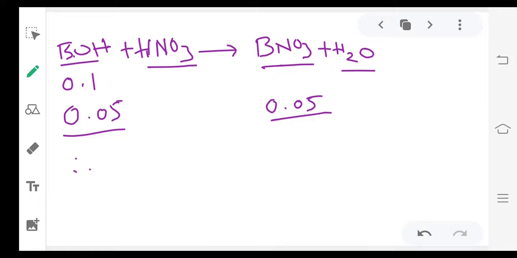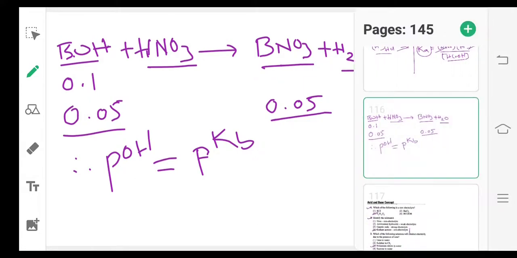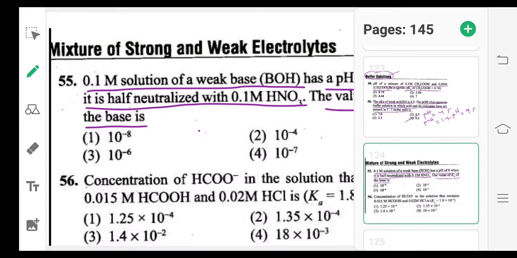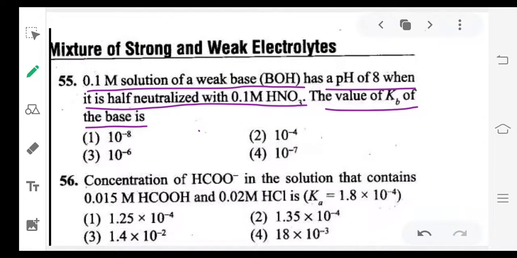So therefore when salt and base concentration are the same, pOH, now this formula is for basic buffer, no? So pOH equals pKb.